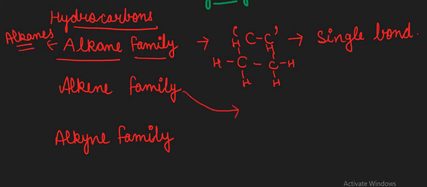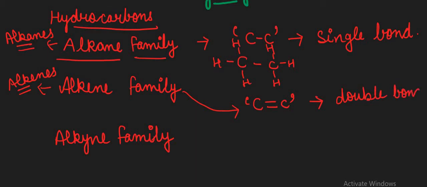Now if we are talking about the alkenes, that is known as the alkene family. The carbon double bond carbon must be present. Whether it is one among all the chain, or maybe 2, 3, 4, whatever the double bond count, it is a minimum requirement that the chain, the branched chain or the cyclic ring of carbon atoms must contain a double bond among them. That is known as the alkenes.